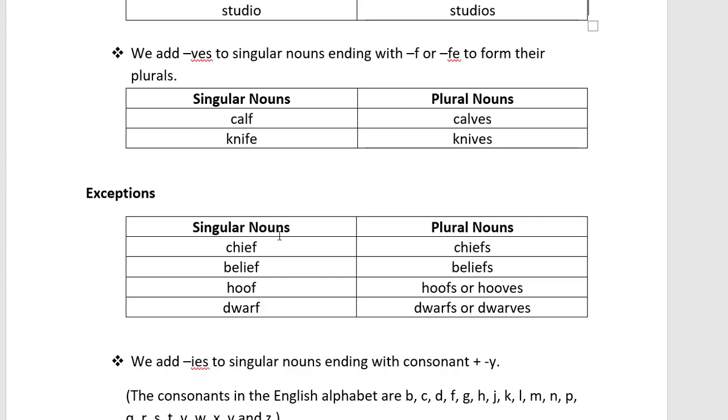So let's see the next one. We add IES to singular nouns ending with consonant plus Y. What is this, consonant plus Y? What is the meaning of consonant?